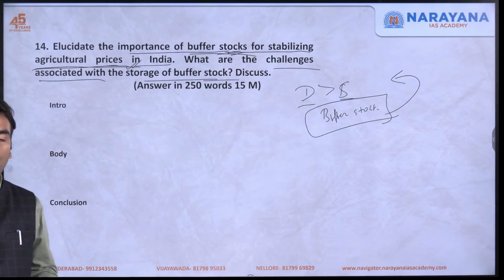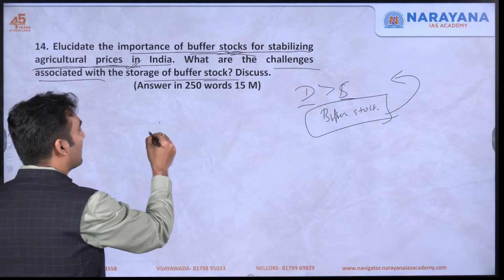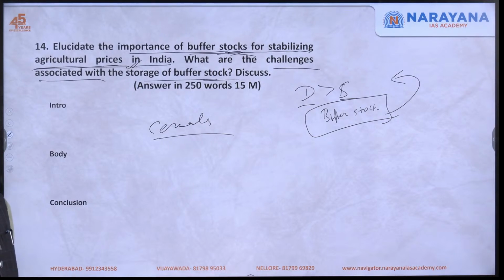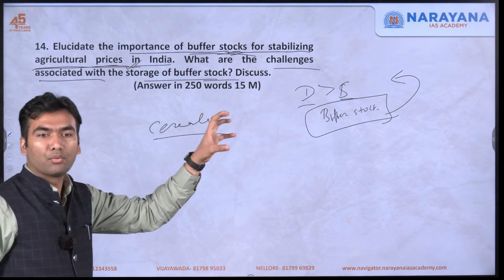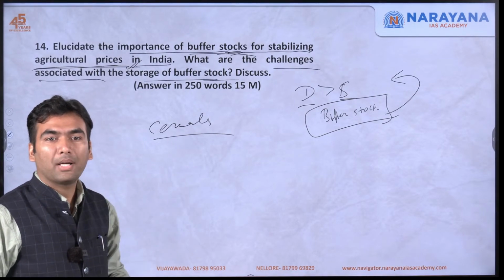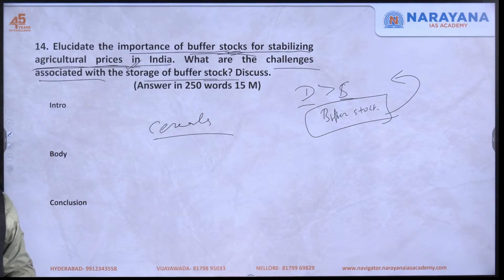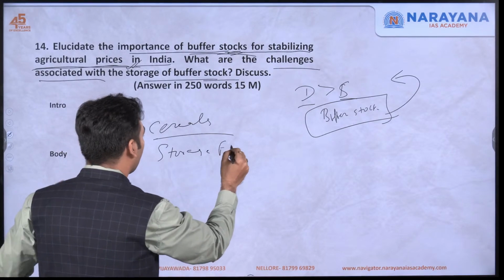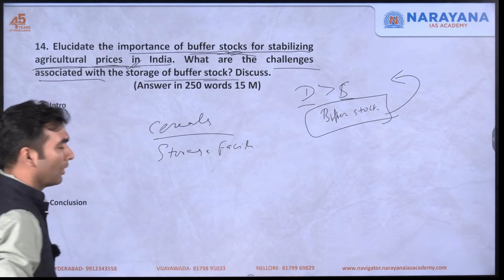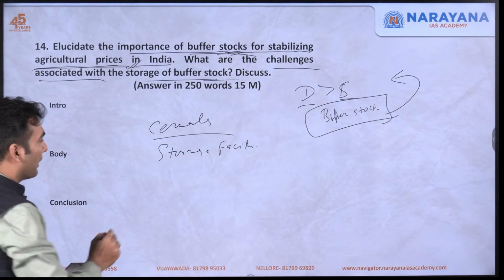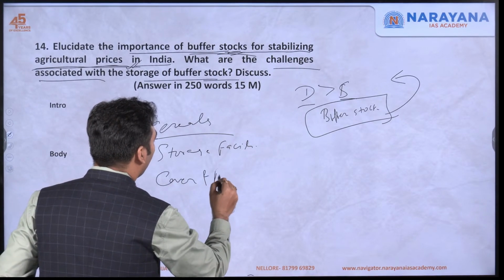See, the buffer stock is mostly done for the cereals, for which MSP procurement is done; we are only maintaining. For the other food products, for example, we have high prices in terms of onion, we have high prices in terms of tomato, we do not have their buffer stocks. So we have lack of storage facility as well. In fact, there is one method which involves storing the food grains in the open, which is known as the cover and plinth method.